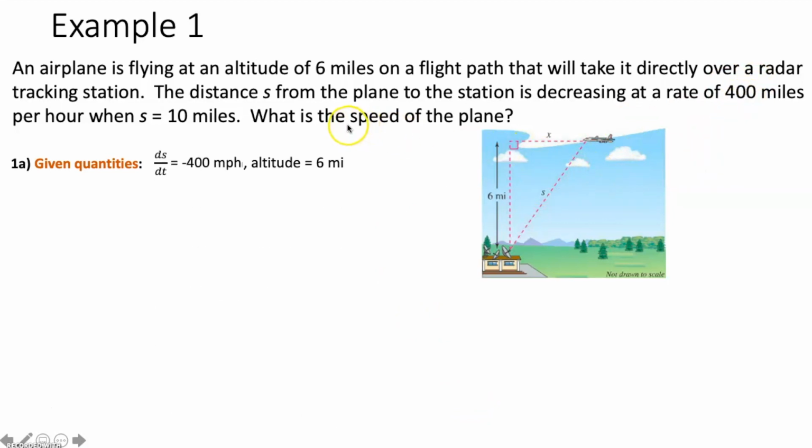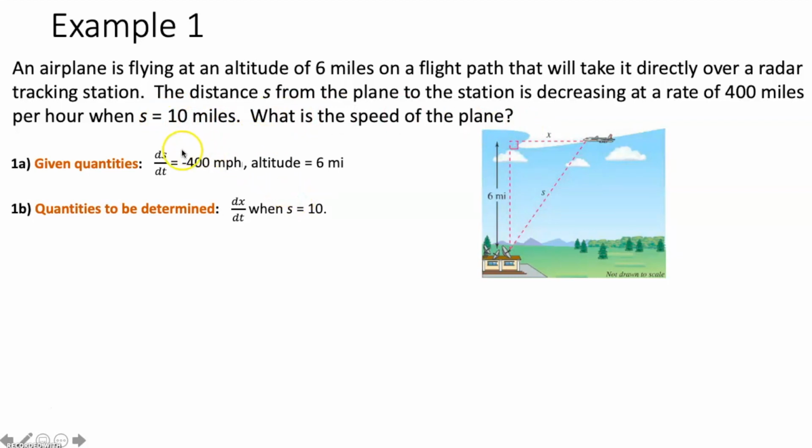Now, what are we trying to find? What are our quantities to be determined? We are trying to figure out the speed of the plane. So how would we do that with this particular figure? Well, the speed of the plane is the rate at which it travels horizontally, which would be the rate at which x is changing. So that would be dx dt. And we're trying to find this at a particular moment. We're trying to find the speed of the plane when s is equal to 10 miles.